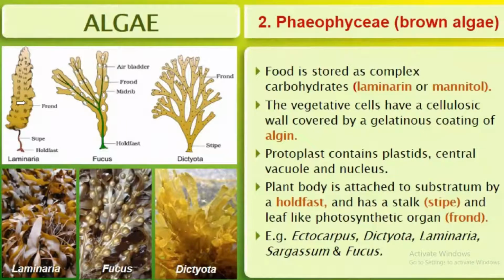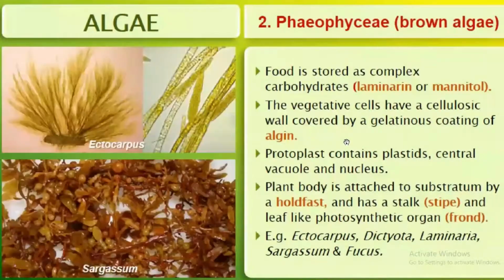Then examples given here: Ectocarpus, Dictyota, Laminaria, Sargassum, and Fucus. This is Fucus, this is Dictyota, this is Laminaria. These are Laminaria. Then this is Fucus. Ectocarpus, Sargassum.